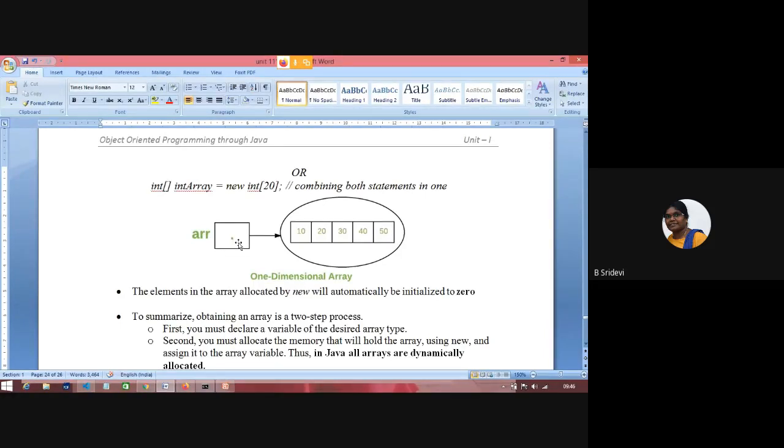For the first step, it will not store anything. In the second step, what we are doing? Somewhere, I am allocating 20 bytes of RAM, 20 bytes of memory. That memory address is stored here. That is the second step. Okay, step 1 is this one. Step 2 is allocating this memory and assigning that to this one. So this is the way we create.